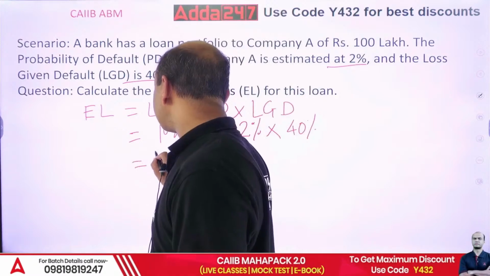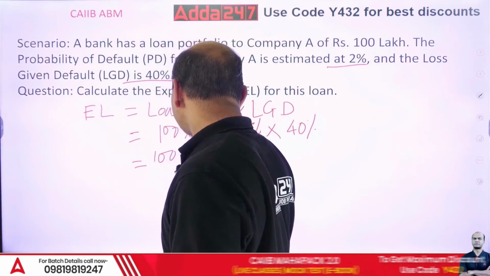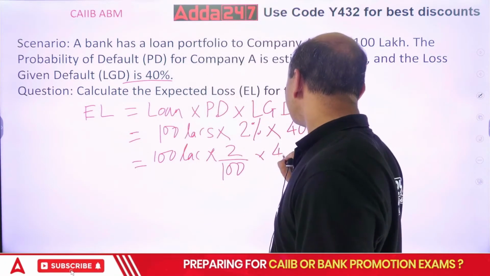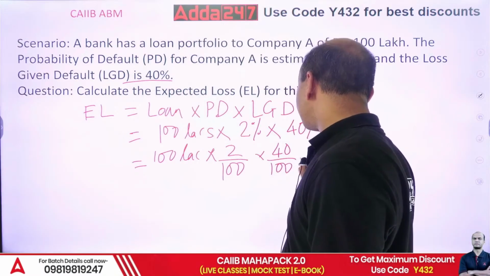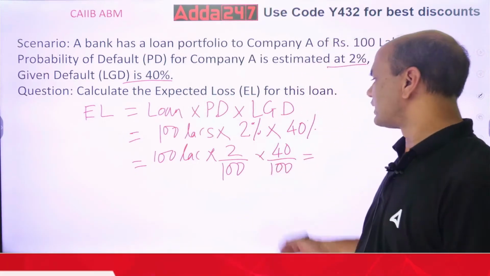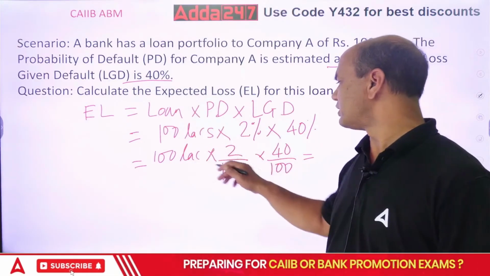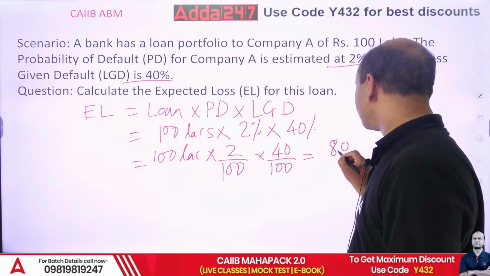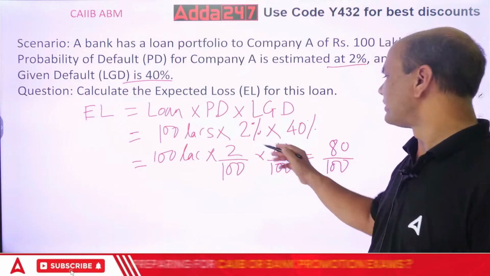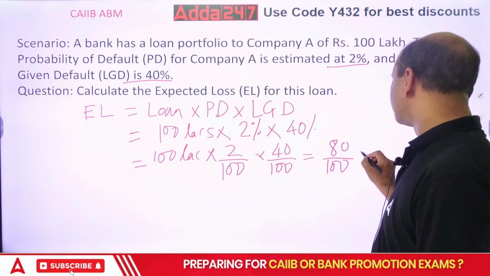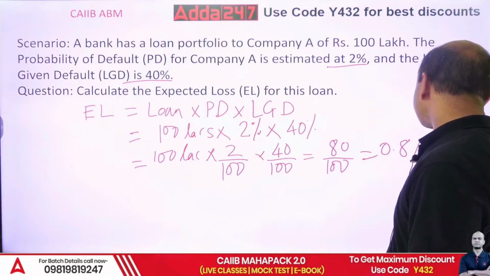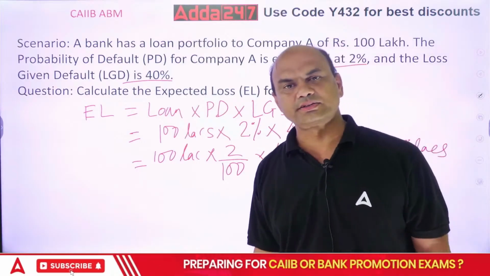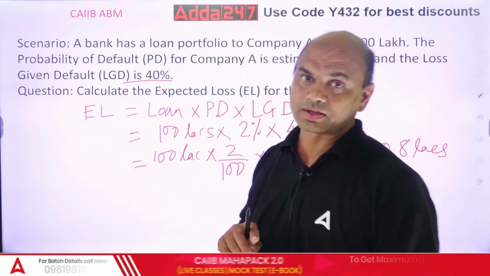Whenever you are calculating percent, 100 lakhs into 2 upon 100 into 40 upon 100. See, the upon 100 creates a lot of difference. So calculate it now. 100 gone, 4 into 2 is 8, so 80 upon 100. So it is equal to 0.8 lakhs. This is in lakhs, so it will be in lakhs. So 0.8 lakhs. Kindly don't miss out on the calculations.